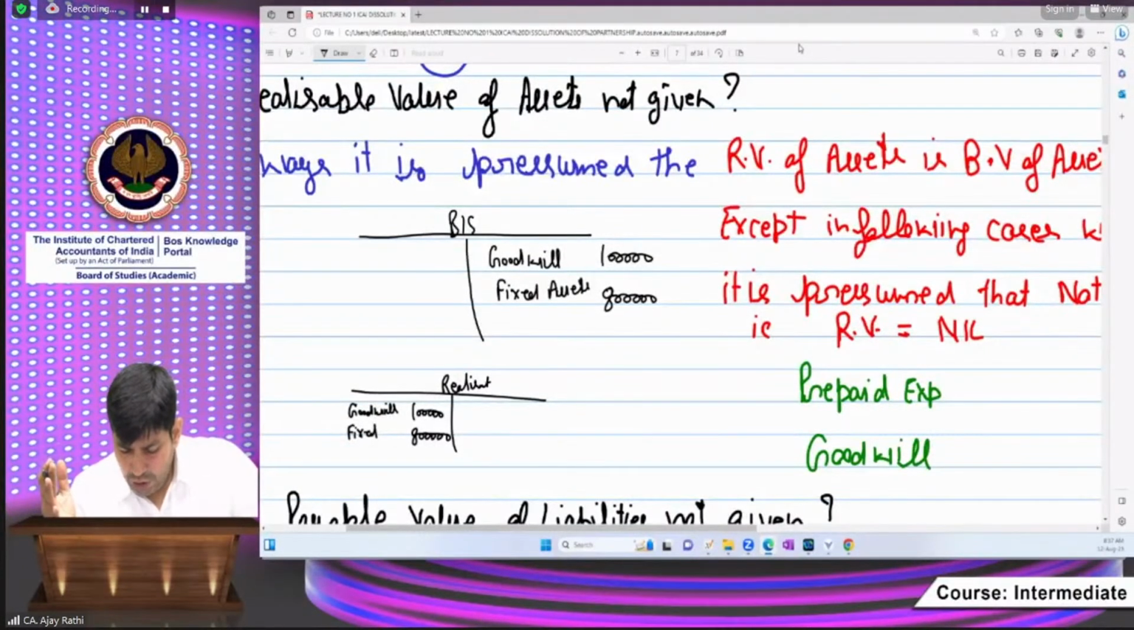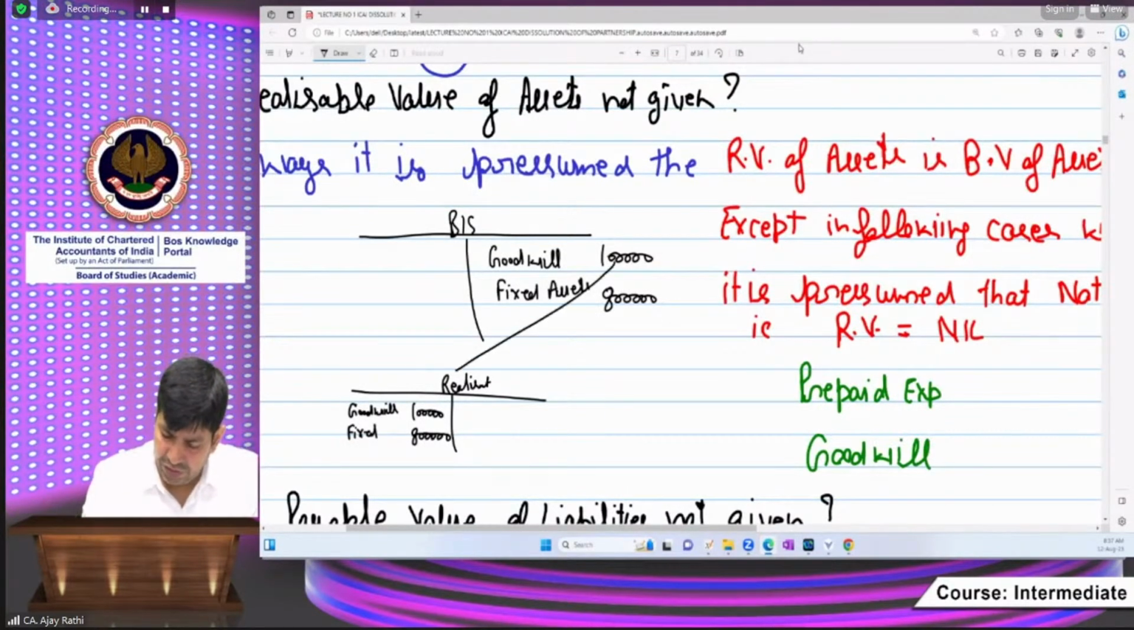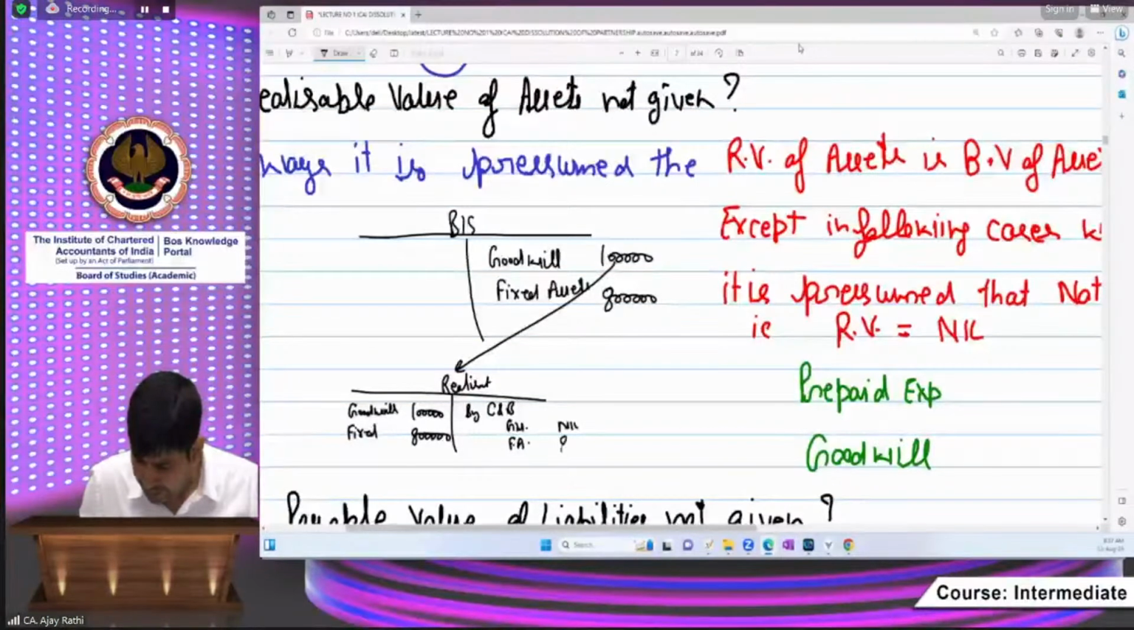Anyways, now beta, see, fixed assets have been transferred. Yes, we have shifted all these things. Beta, in case of realization, if the question is not saying how much amount has been realized, in that case, you can apply this concept that book value is the same as realizable value, but that cannot apply for goodwill. Okay, beta. For goodwill, there will always be nil, and for fixed assets, you will apply that 8 lakh has been realized if nothing is given. Okay, beta.